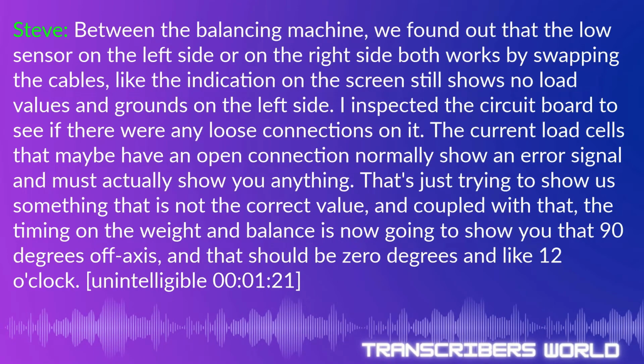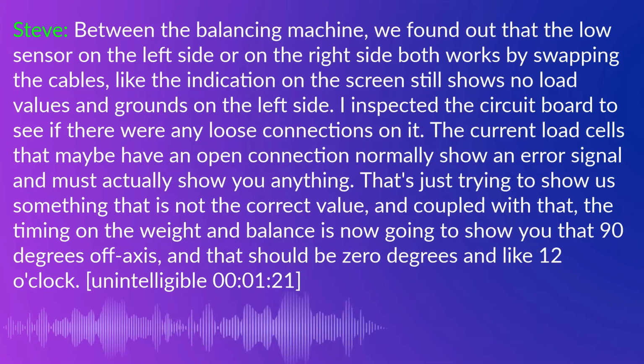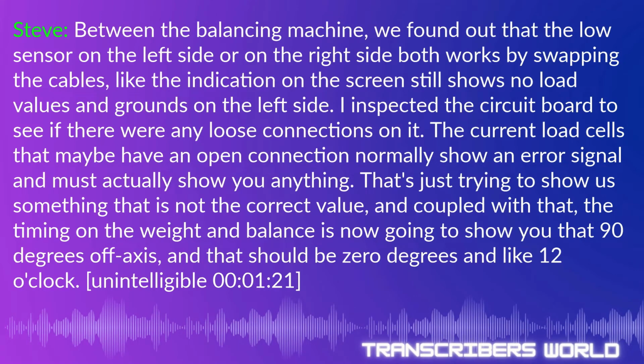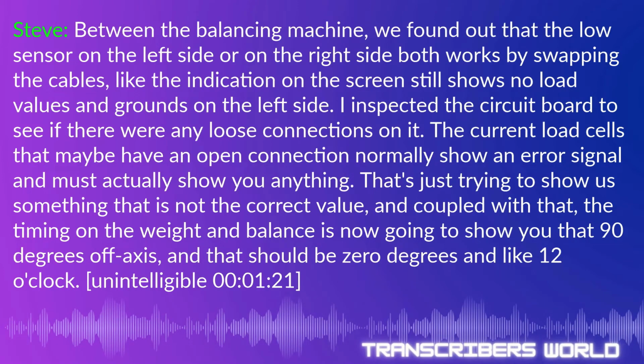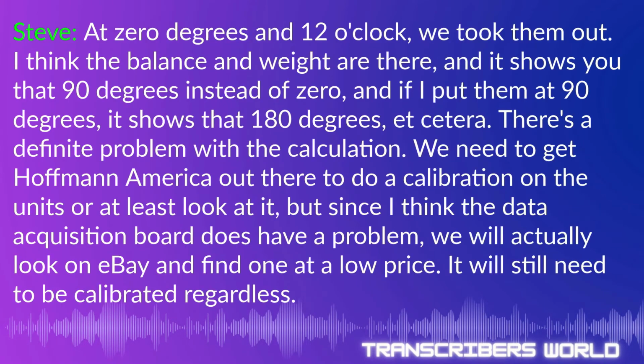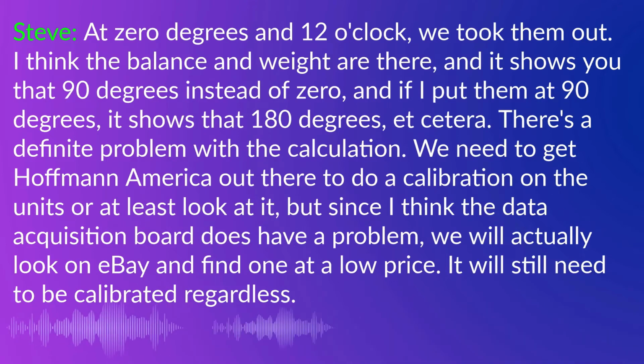And then coupled with that, the timing on the weight imbalance is now going to show me about 90 degrees off axis from where it should be. So if it's supposed to be 0 degrees, means like 12 o'clock. At the 0 degrees or 12 o'clock, we put the imbalance weight there, and it shows it at 90 degrees instead of at 0.